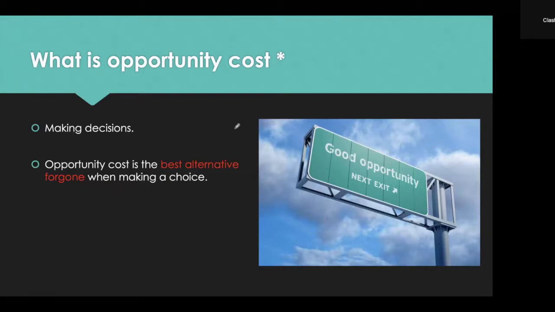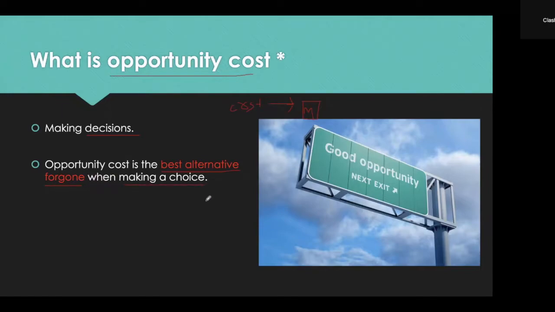So we know that there are costs. Things have costs. For example, you want to buy a McDonald's. There's a cost to buying that. You need to spend money to buy the McDonald's. Anything has a cost, right? There is a cost to making decisions as well, and this cost is called opportunity cost. And in this very important definition, opportunity cost is the best alternative foregone when making a choice.